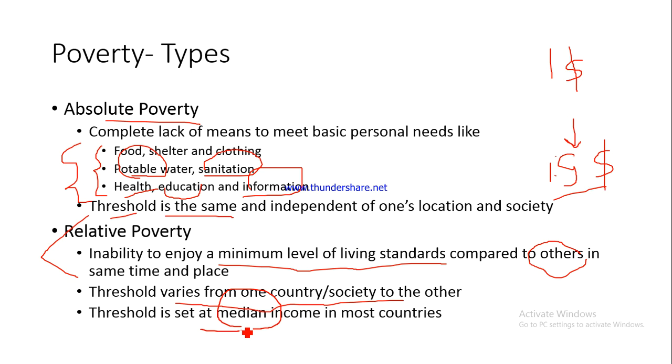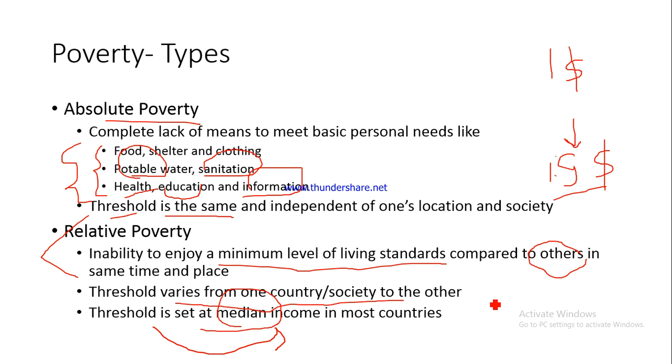So median is basically the middle value, and the threshold is basically kept at the median value in most countries, which means if there are 100 people in a country, I'm just giving you a hypothetical example, how do you determine the threshold value? We'll find out how much each of them earns and then arrange this in an ascending order, and the 50th value would be the median value, right?